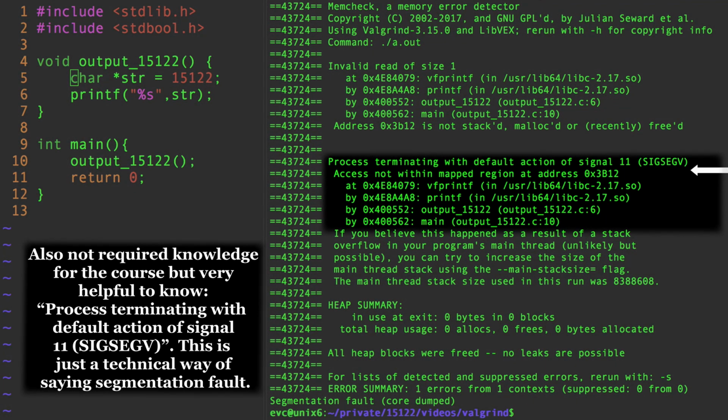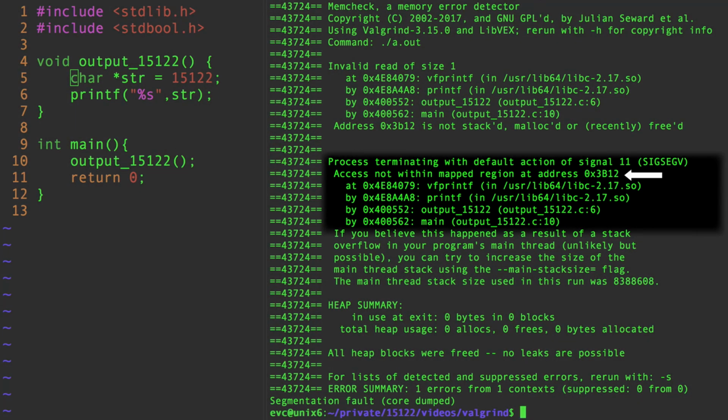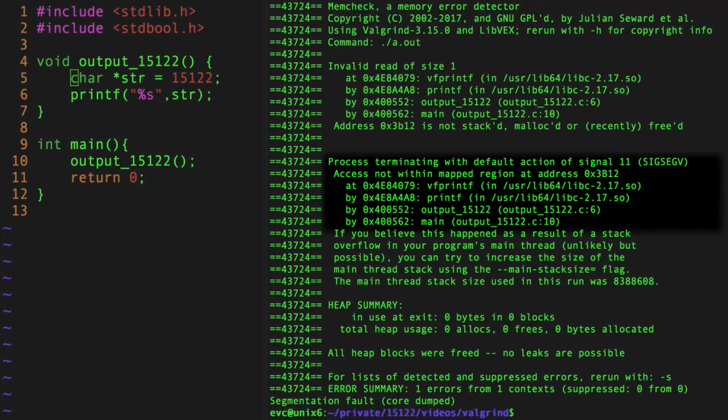Process terminating with default action of signal 11. Okay, that means I seg faulted. Access not within mapped region at address 3B12. That means I tried to access 3B12, which is obviously wrong. I should look at line 6.